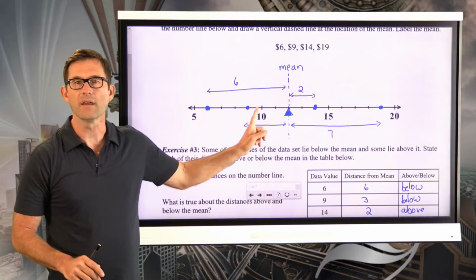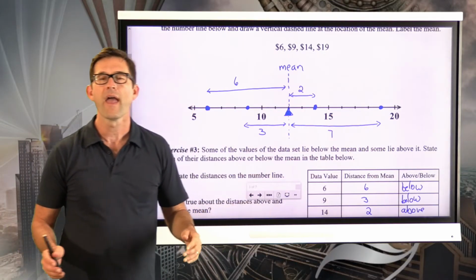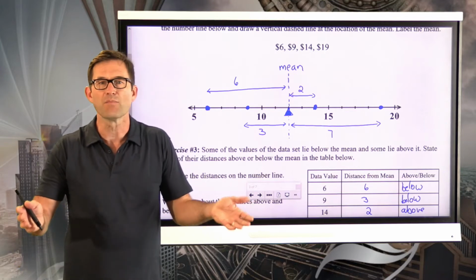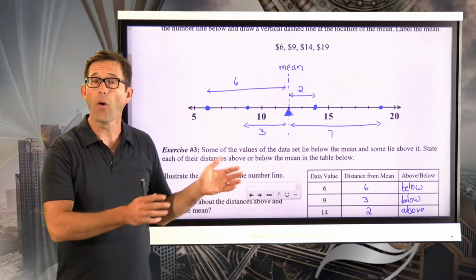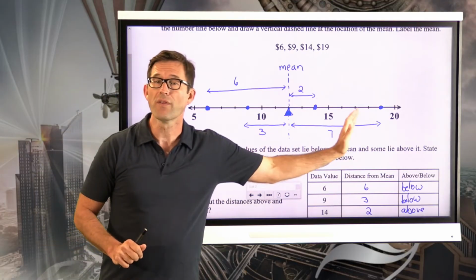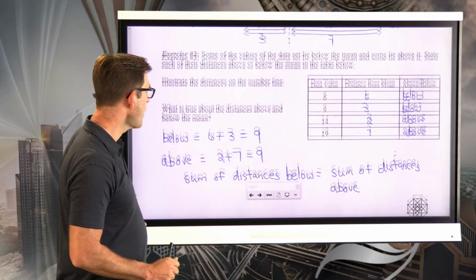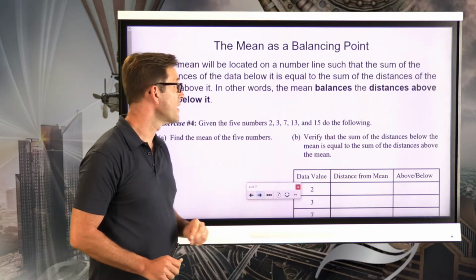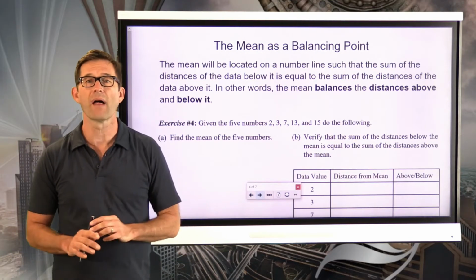One of them sitting here, one of them sitting here, one of them sitting here, one of them sitting out there. And that mean is the balance point. And it balances so that all the distances below the mean are equal to all the distances above the mean. And the wonderful thing about means is that it's always the same. That's always true. The mean is a balancing point.